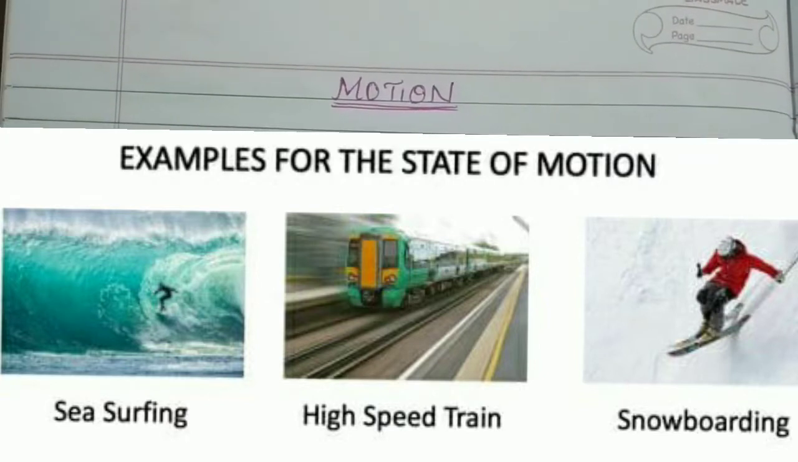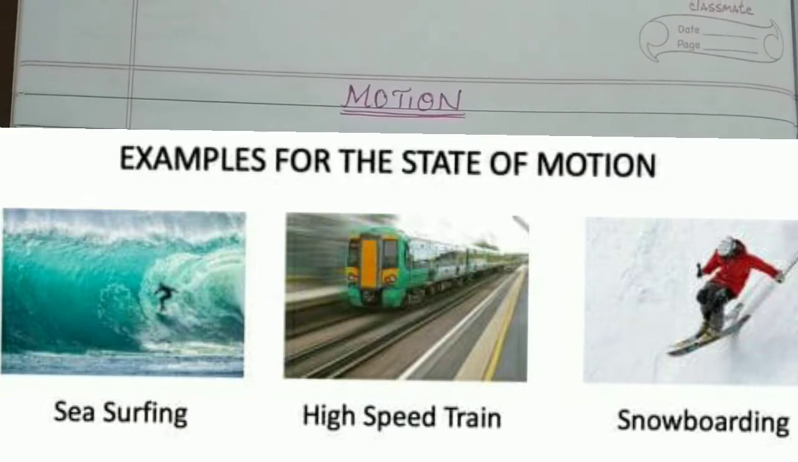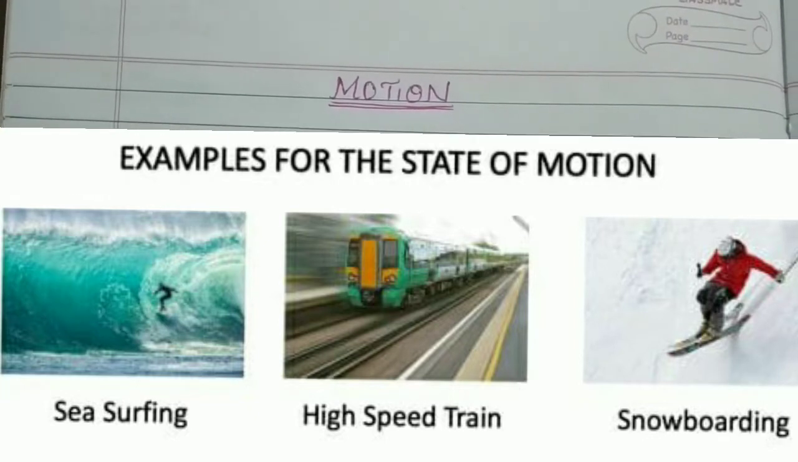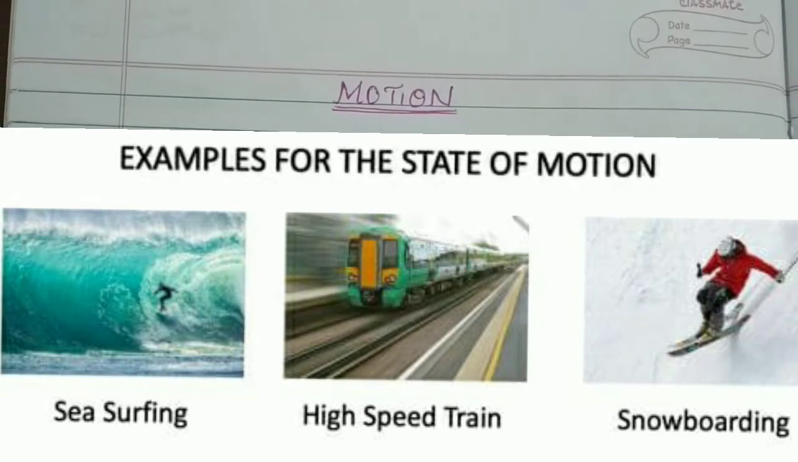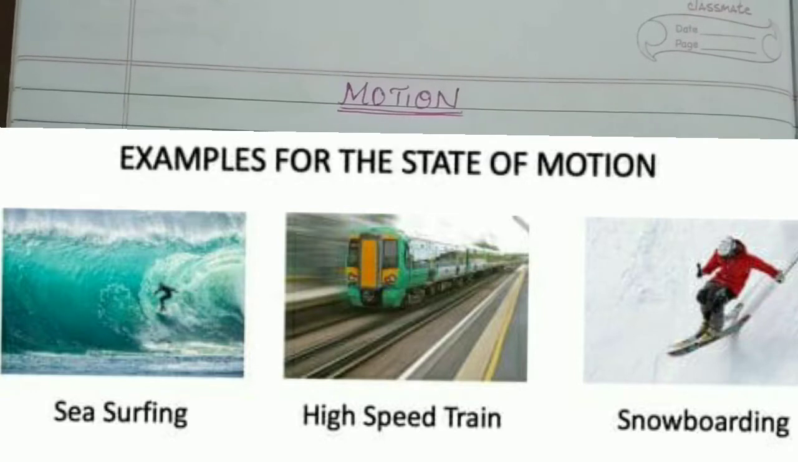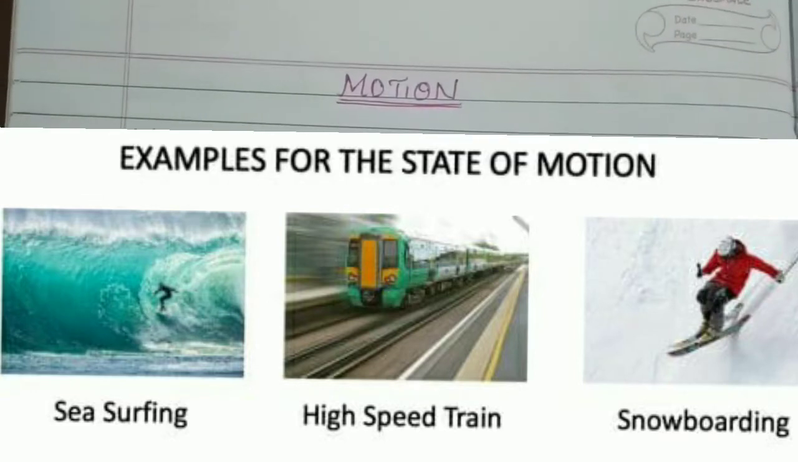High speed train, you can see the movement of the train is very high. So you can say that the train is also in motion. The next example is snowboarding. You can see a person moving on the snow, and he is also in motion.